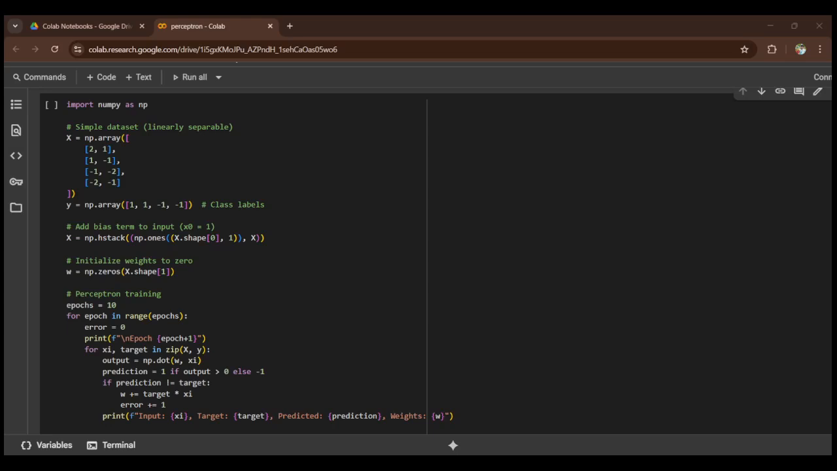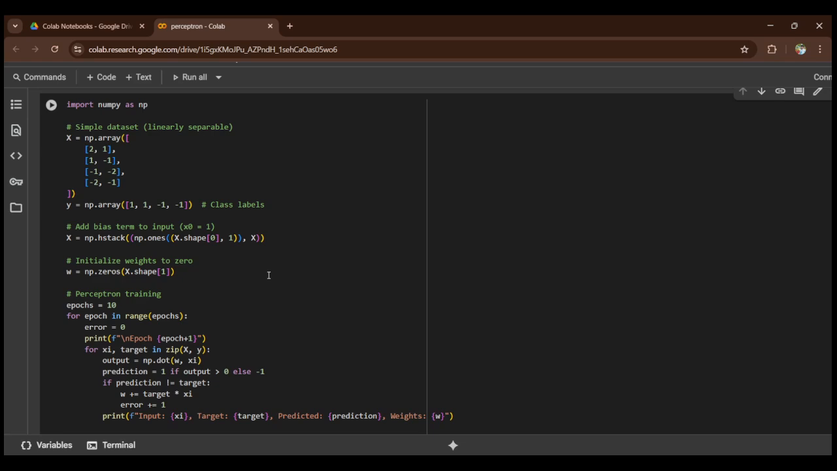So, hello friends. Now we will be discussing what is meant by perceptron. Perceptron is a binary classification model which is used for linear binary classification. It is a simple mathematical model, developed by Robert Stern.